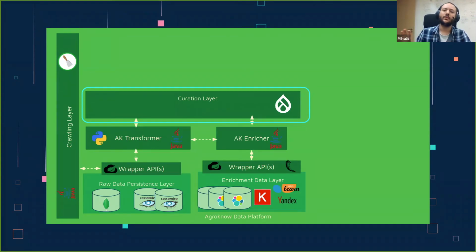So this is the layer where all of the work performed by our machine processes, both at the enrichment step and at the raw transformer step, is sent over to our curation layer, so a human expert can review this information and say that, okay, the automatic annotation, the automatic enrichment performed by Agronow's data platform was correct, so this recall is ready to go.